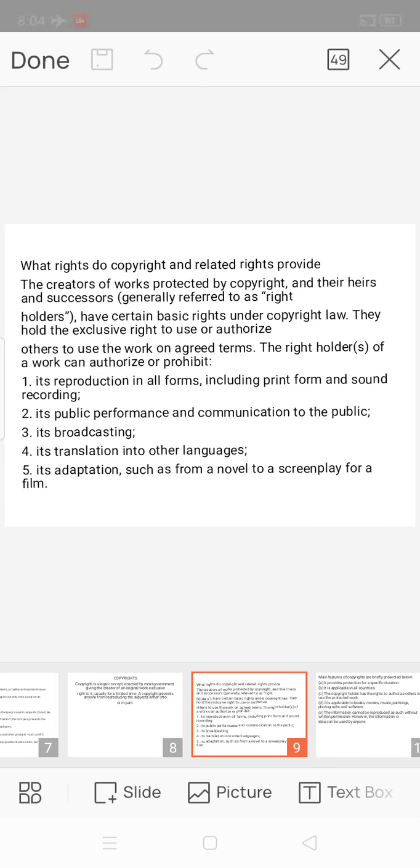The right holders of a work can authorize or prohibit its reproduction in all forms, including print form and sound recording. Second, its public performance and communication to the public, and its broadcasting. And its translation into other languages, and its adaptation such as from a novel to a screenplay for a film.